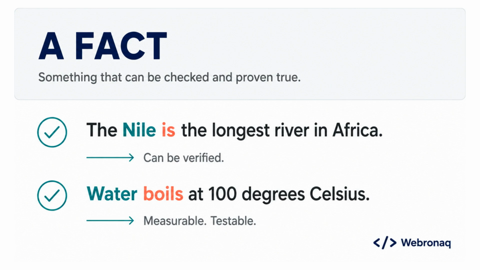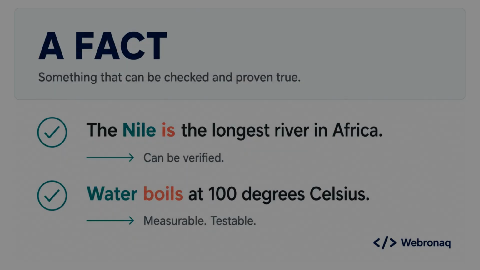Notice what both sentences have in common. They describe something real and specific. No personal feeling is involved. Anyone, anywhere, checking the same source, would reach the same conclusion. That is the key marker of a fact. It holds up under verification. Coming up next, we look at opinions, and things get a little more interesting.